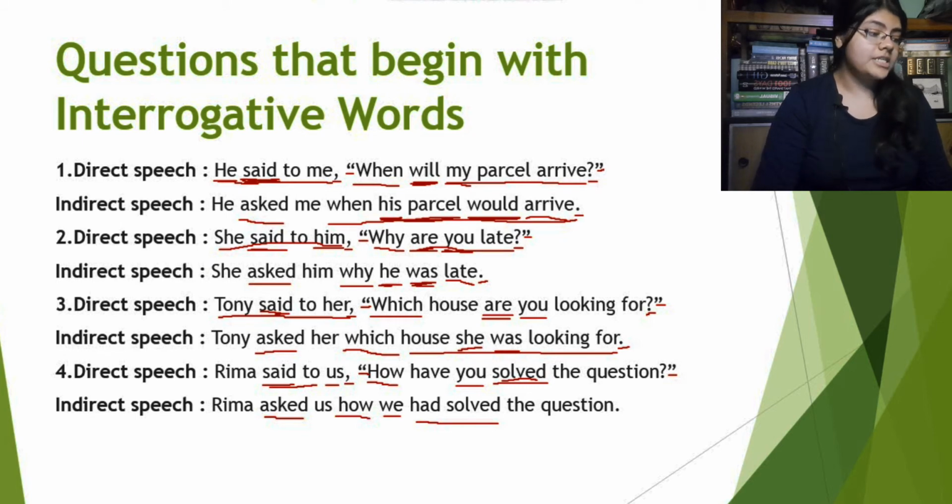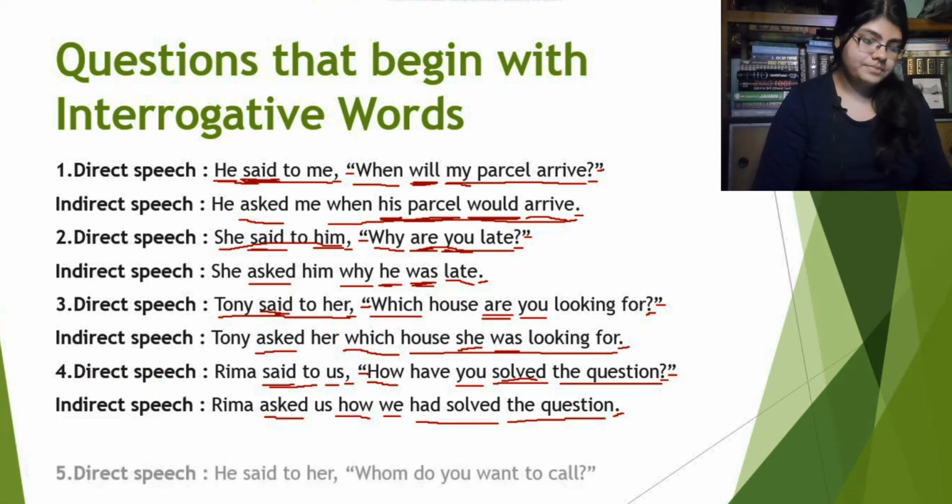So the past perfect tense of the verb solved is had solved, right? Now the rest of the part. So we transform the question sentence in the reported speech into an assertive one. How have you solved the question will become how we had solved the question. And of course lastly we will use full stop instead of question mark.